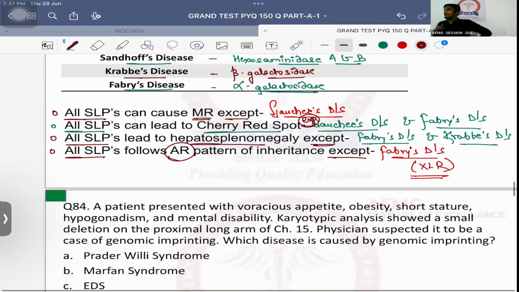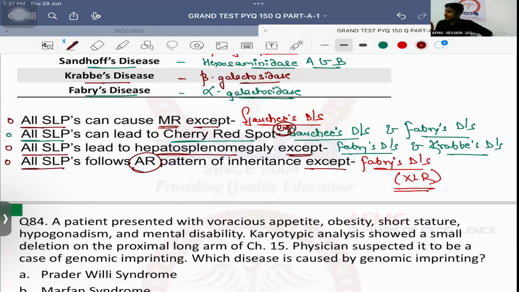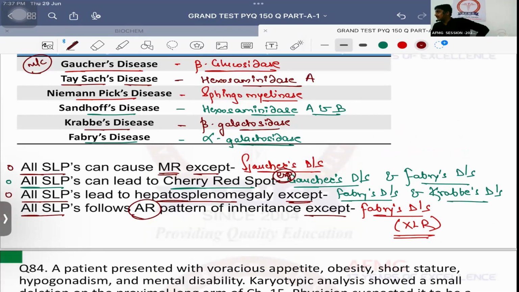Important is, remember, in biochemistry, most of the diseases are autosomal recessive, except few. So all mucopolysaccharidosis are autosomal recessive except type 2 known as Hunter's disease, which is X-linked recessive. All lipid storage diseases are autosomal recessive except Fabry's disease, which is again X-linked recessive. Okay? No issues with this. So all sphingolipidosis can cause mental retardation except Gaucher's disease. All can lead to cherry red spot except Gaucher's disease and Fabry's disease. All lead to hepatosplenomegaly except Fabry's disease and Krabbe's disease. All follow autosomal recessive inheritance except Fabry's disease, which follows X-linked recessive pattern of inheritance.